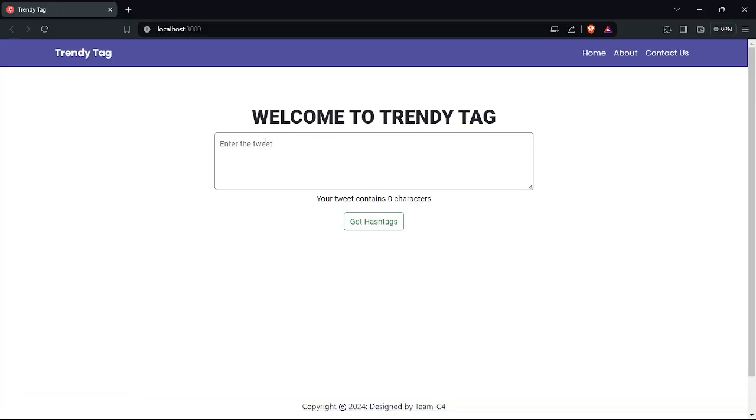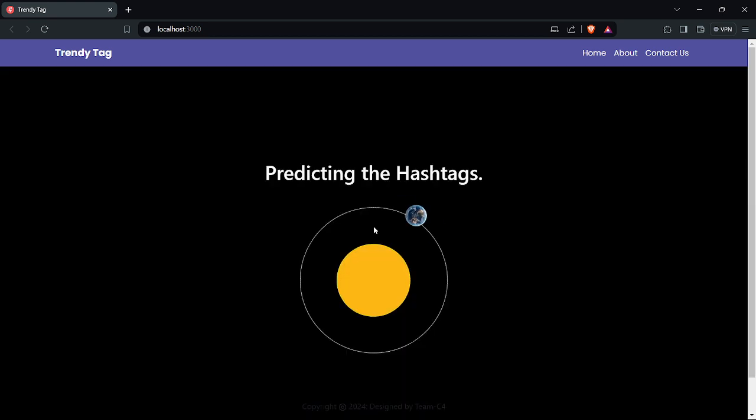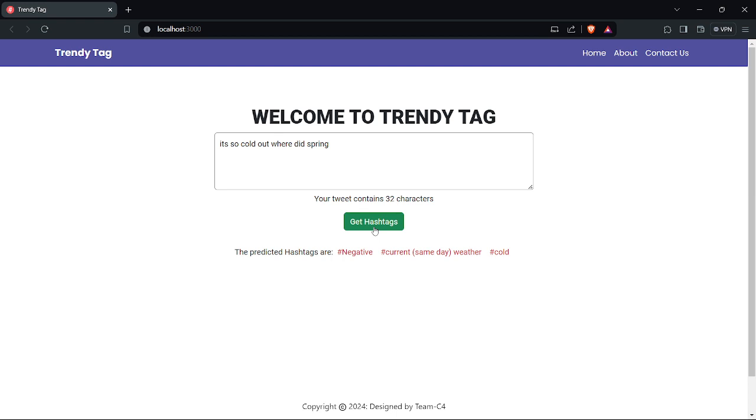So, this is our graphical user interface. Suppose a user enters a tweet in the tweet box. This is the tweet that was given right now. Now I will generate the hashtags by clicking on get hashtags. See, the hashtags are predicted. It looks like it will predict a negative current weather in code. This is how our project works.